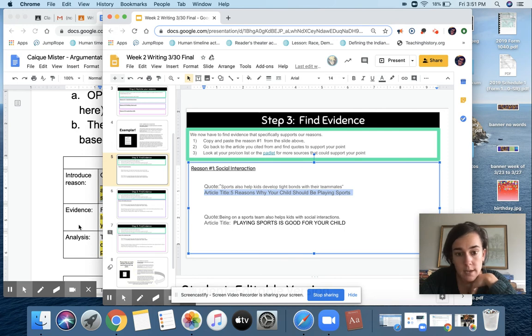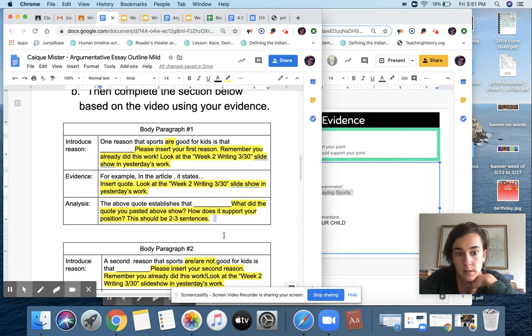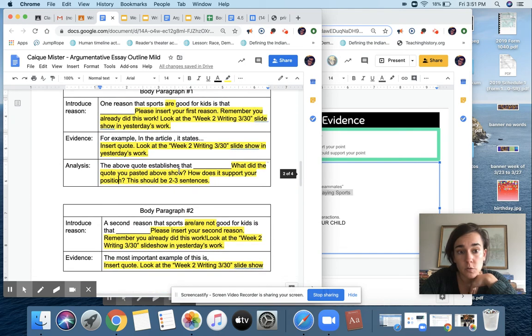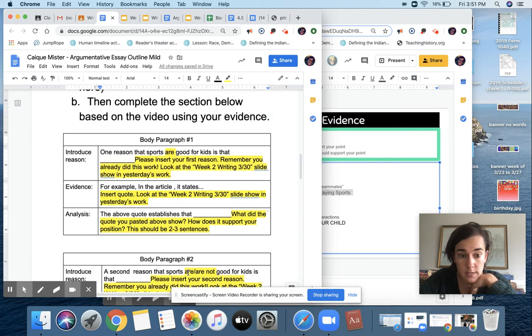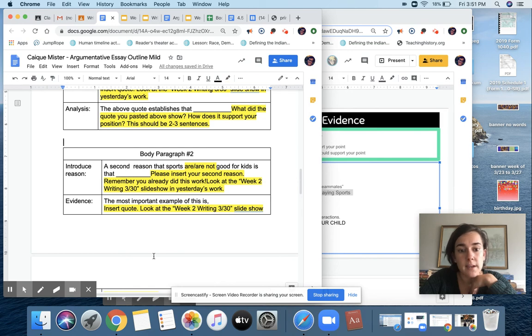Okay? And then you're going to make sure with each of those that you delete the yellow parts after, and you only have your evidence and your analysis, rather than also these words, these prompts, okay? You'll do that for each one of the body paragraphs. So you'll repeat the same process that we just went through for each of the body paragraphs. And if you forget anything, you can watch the video again and then just go down between body paragraphs and complete it after you've been refreshed, okay?